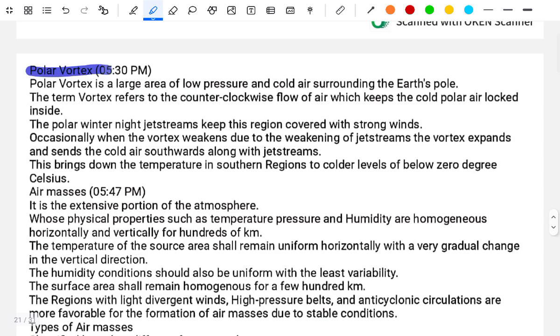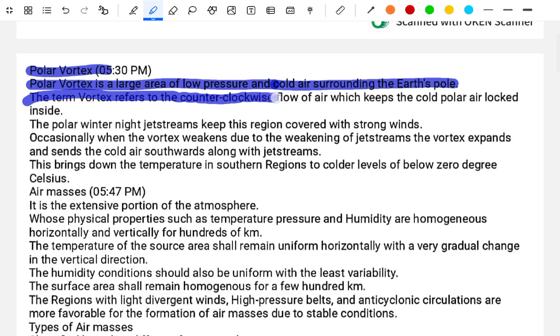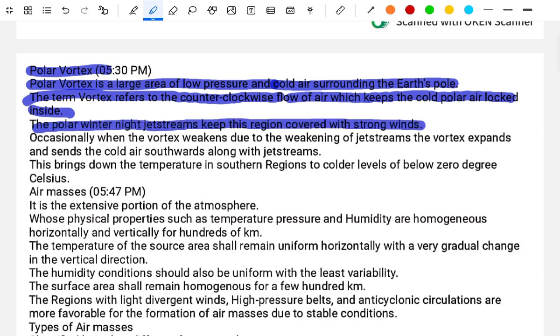Polar vortex. The polar vortex is a large area of low pressure and cold air surrounding the Earth's poles. The term vortex refers to the counterclockwise flow of the air, which keeps the cold polar air locked inside. The polar winter night jet stream keeps the region covered with strong wind.